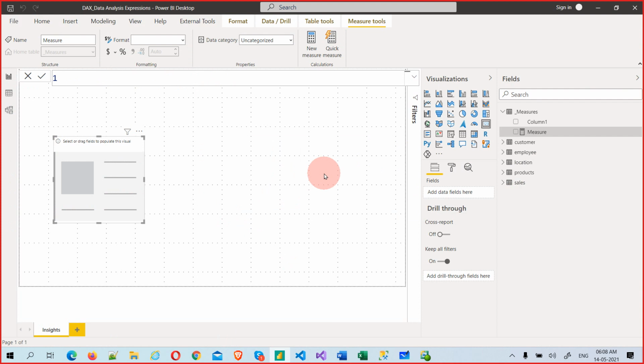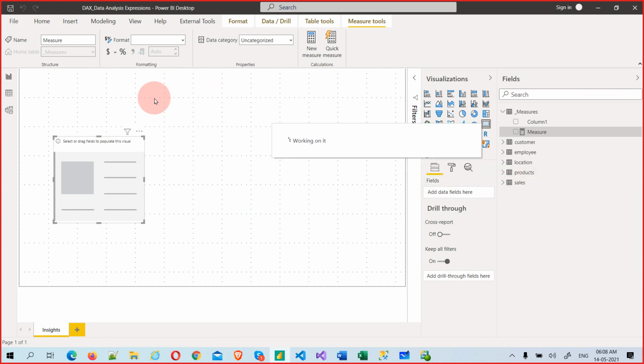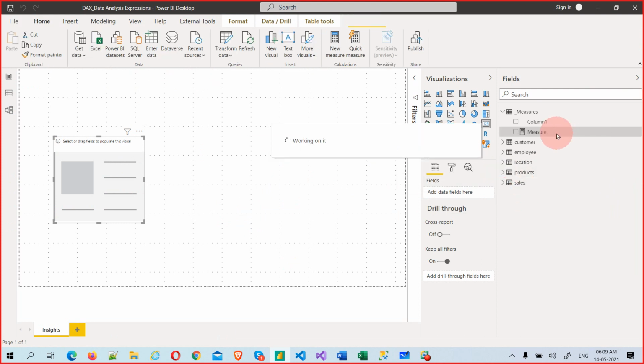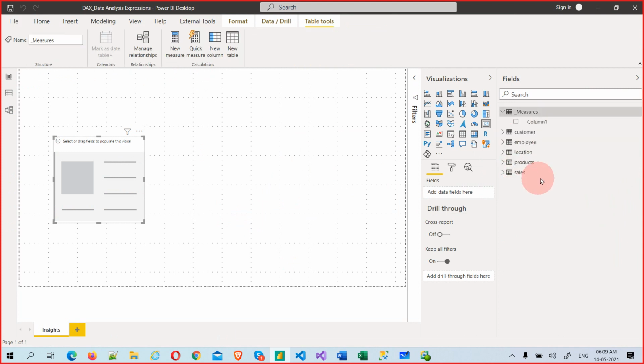Now, what I want is to take a count of products. So let's do a count on this measure. How will this work? Before you do, just expand that product table so that you will understand.